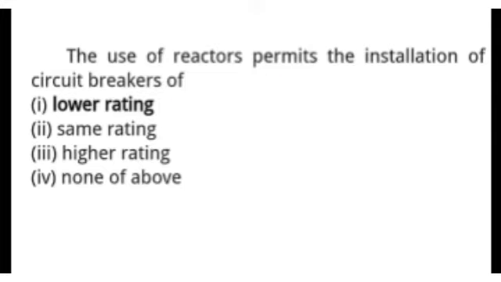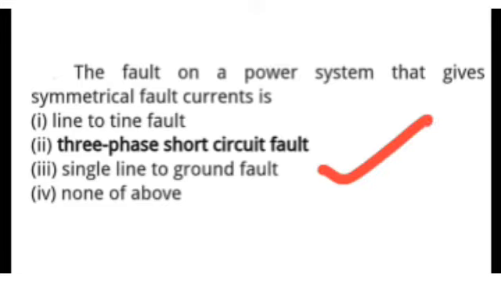Next question is, the fault on power system that gives symmetrical fault current is, and options are line to line fault, three phase short circuit fault, single line to ground fault, and none of the above. So a power system gives symmetrical fault current in a three phase short circuit fault. Okay, so the right answer is three phase short circuit fault.